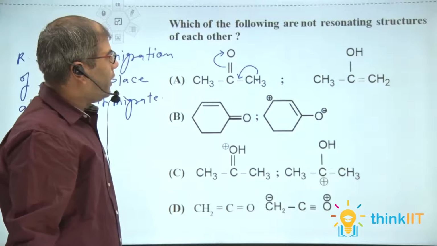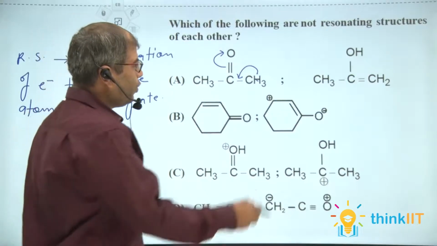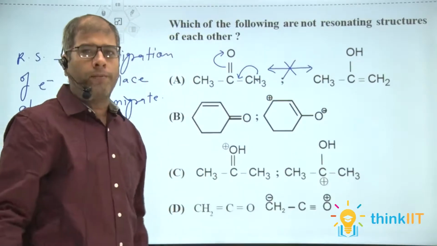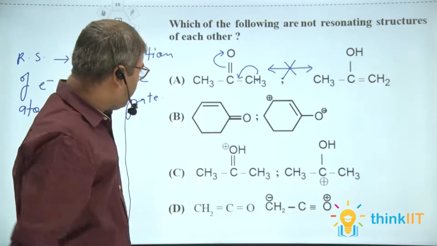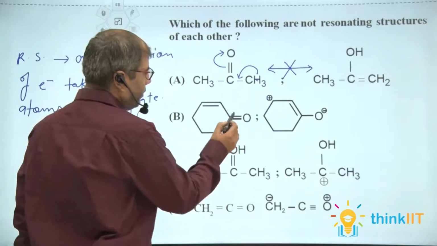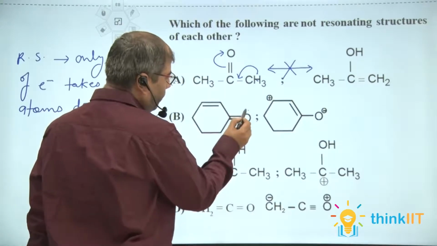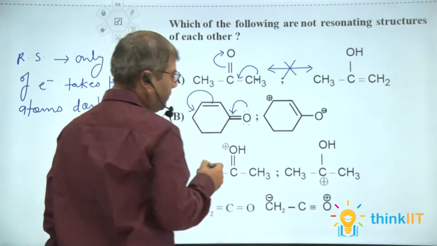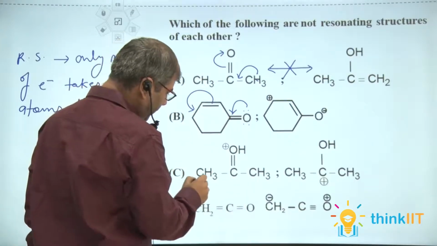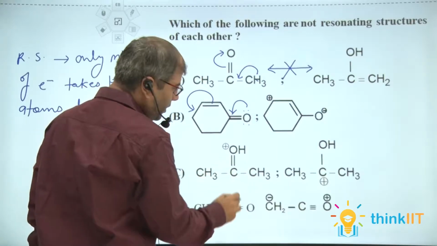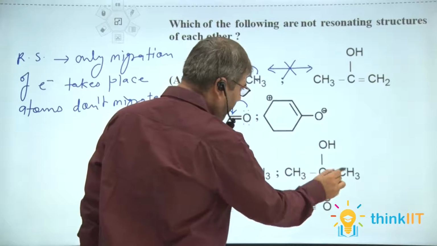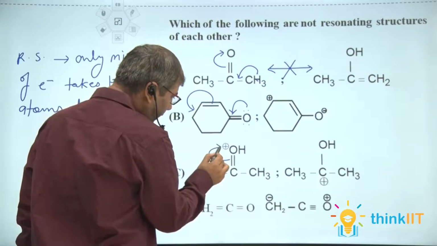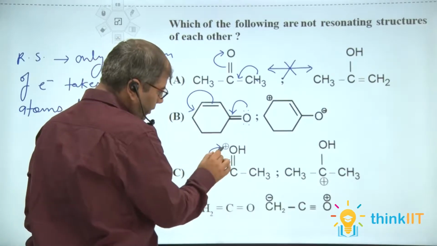The question is, which of the following are not resonating structures of each other? So these two are not resonating structures of each other. If we examine our other three options, the oxygen atom has a lone pair, migrate this double bond, and this is this. If we see our C, CH3 COH CH3, here CH3 C plus CH3 OH, the oxygen atom has a positive charge, so electron migration takes place as this.